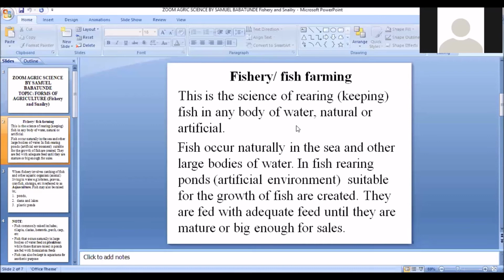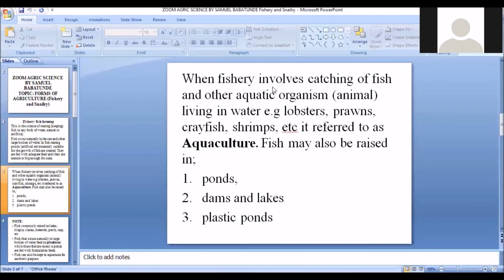But once you engage in fishery, once you begin to keep fishes in an artificial environment such as a pond, it is now your sole responsibility as a fish farmer to provide these fishes with their feed for them to grow to attain maturity. And note, when you begin to practice the rearing of other aquatic animals aside from fish, it's no longer fishery. We now call it aquaculture, because fishery only deals with the rearing of fishes. But when you involve other aquatic organisms like lobster, prawns, crayfish, and shrimps, it is now referred to as aquaculture.